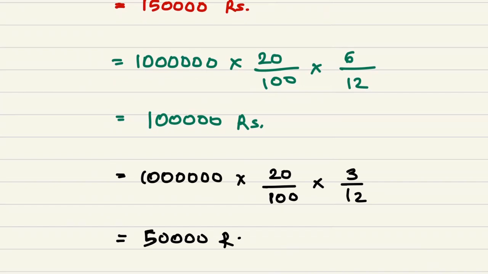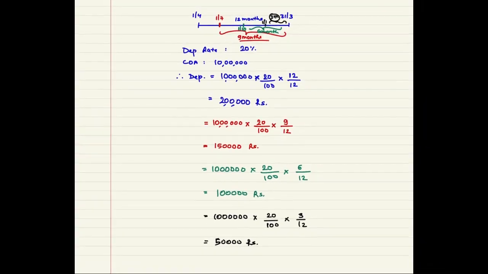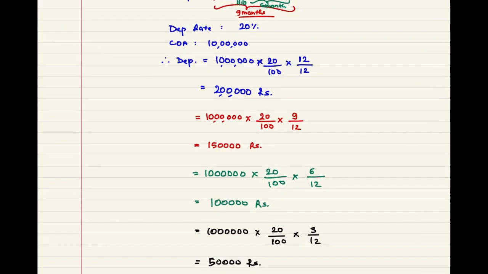So that would be the depreciation amount for your first year. So the blue one is the case number 1, red one is case number 2, green one is case number 3, and the black one is the case number 4. That was your question number 2, which I have given you in homework. Are you okay with this? Any doubts, beta?